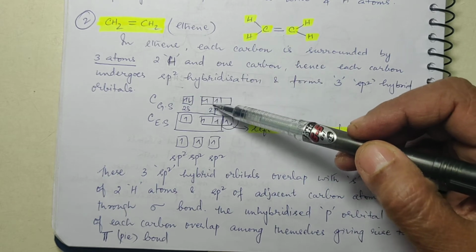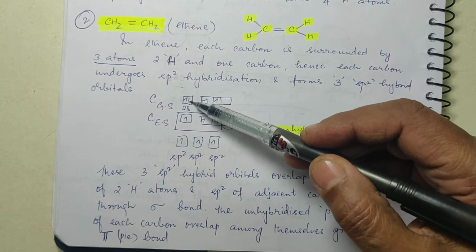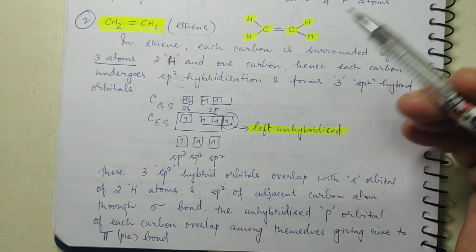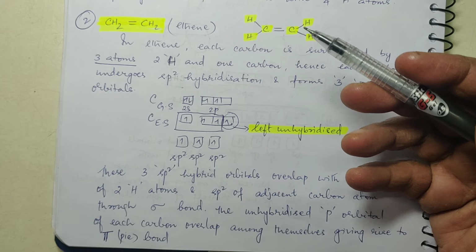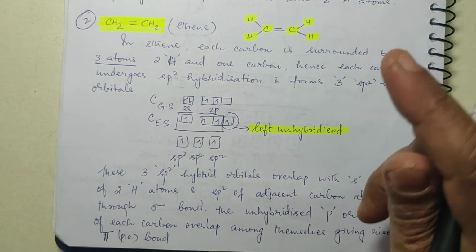So 2s2 and 2p2. In the excited state, as usual, 1 electron will jump over to p. Now here, how many hybrid orbitals are formed? Which of them will participate? That depends on the surrounding atoms.